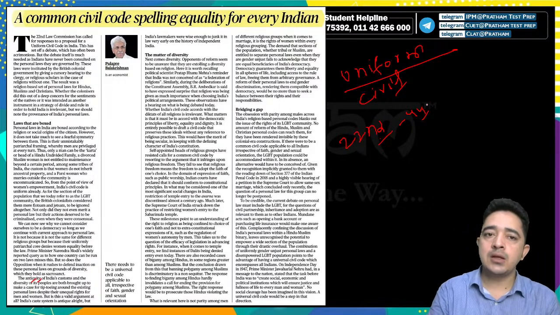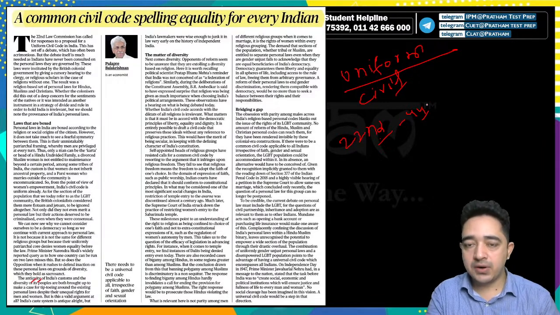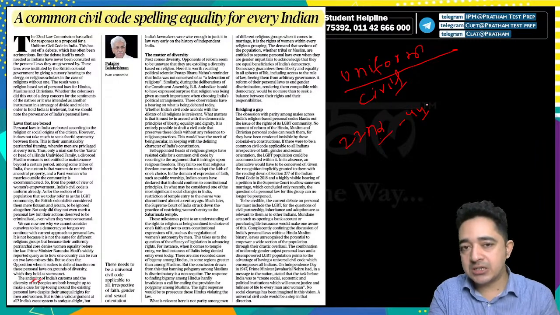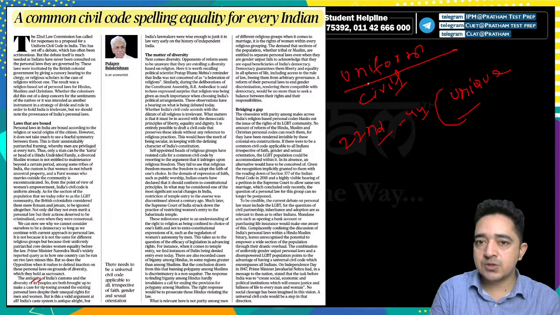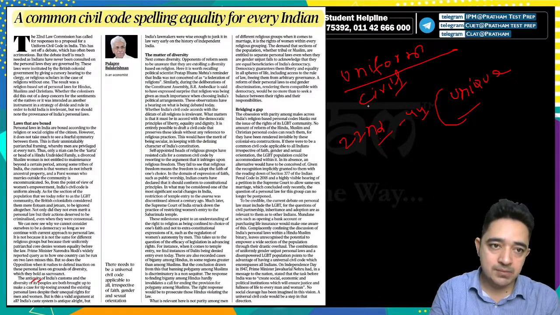Why is it important? As you know, Muslims have different laws in our country, Hindus have different laws, and different castes and religions have different laws. That's why the government wants one unique law to be implemented irrespective of caste and creed. That is why UCC is required.